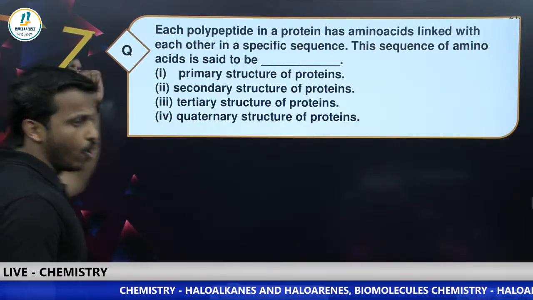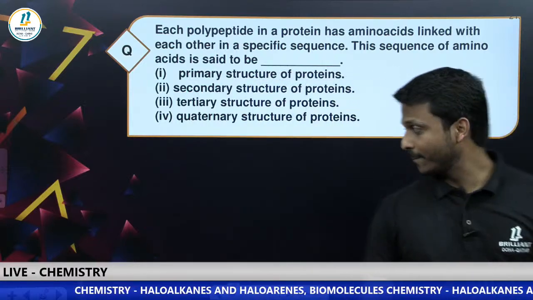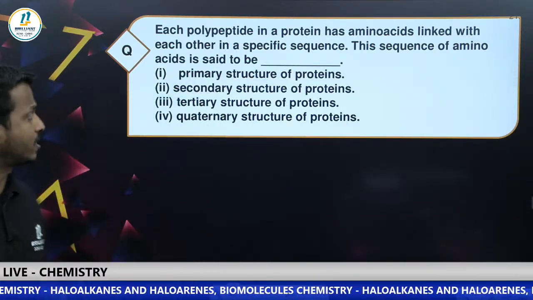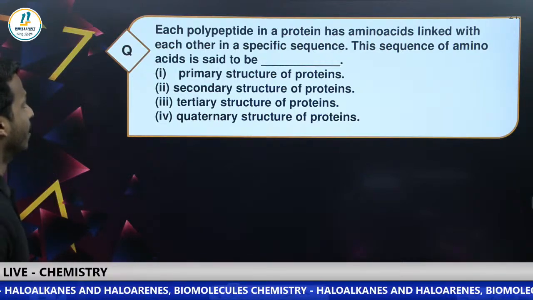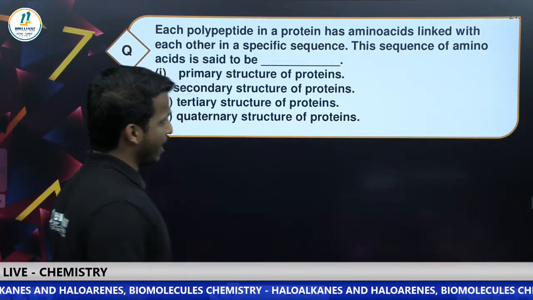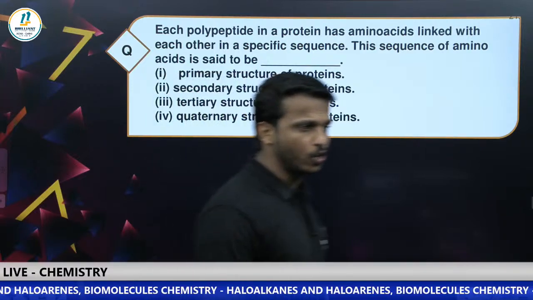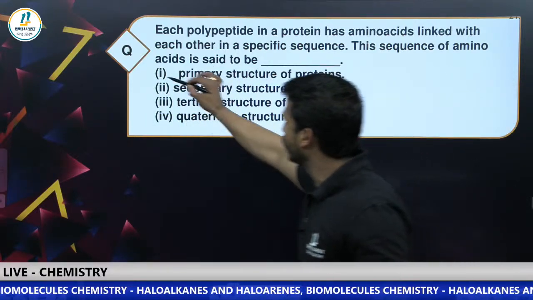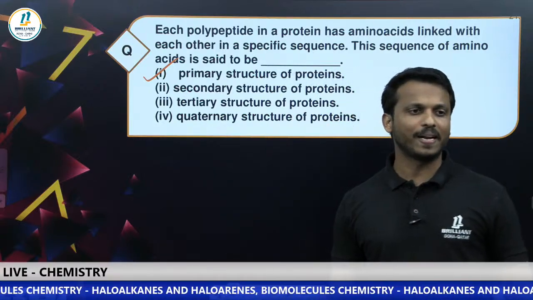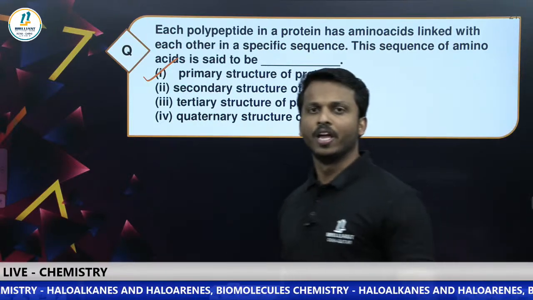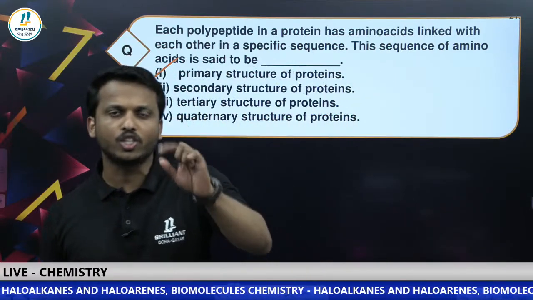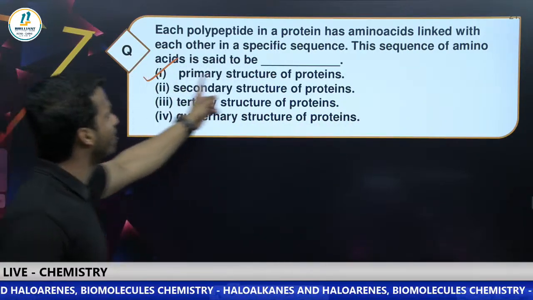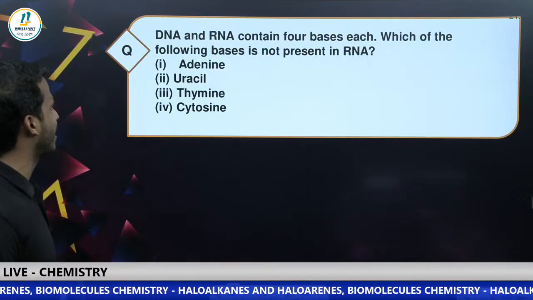Next one. Question number 41. What does this statement correspond to? The sequence of amino acids is said to be, what is the name of the structure? Students are giving the correct answer. Primary structure of protein. The specific and sequential arrangement of amino acids in a protein chain, we call it the primary structure of protein. Option A is the correct answer.